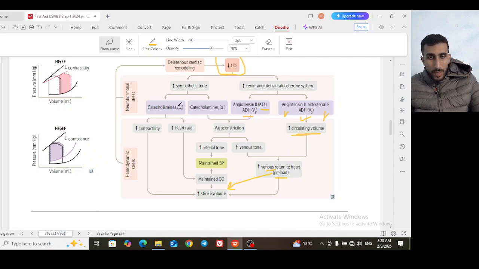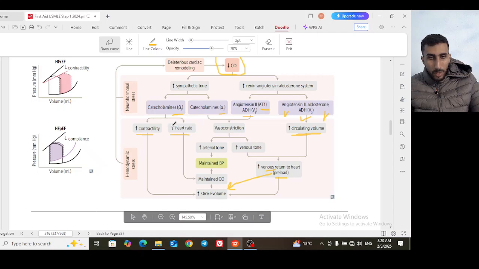On the other hand, the sympathetic tone has its effect through catecholamines on alpha 1 and beta 1. The alpha 1, of course, is known to cause vasoconstriction, the same effect as angiotensin 2 and ADH from the renin-angiotensin-aldosterone system pathway. The other effect is through B1. The B1 increases both contractility and the heart rate. Increasing the heart rate will lead to maintenance of cardiac output and blood pressure, and increasing the contractility will increase the stroke volume and maintain cardiac output. You maintain cardiac output either by increasing heart rate or increasing contractility, and then increasing the stroke volume.